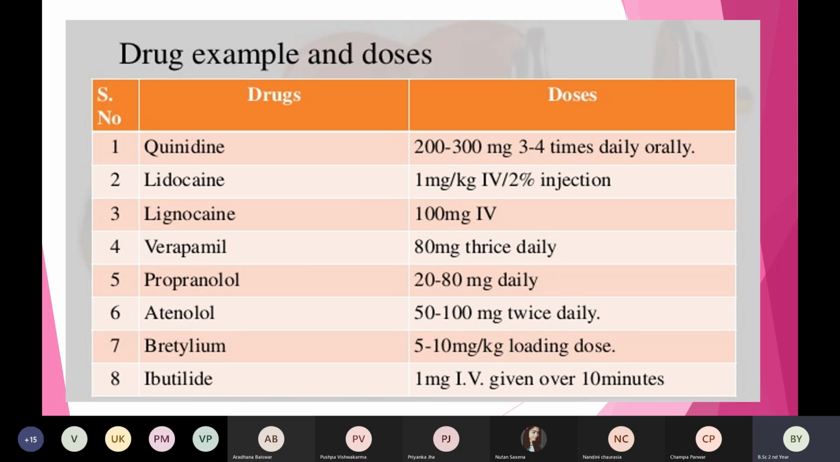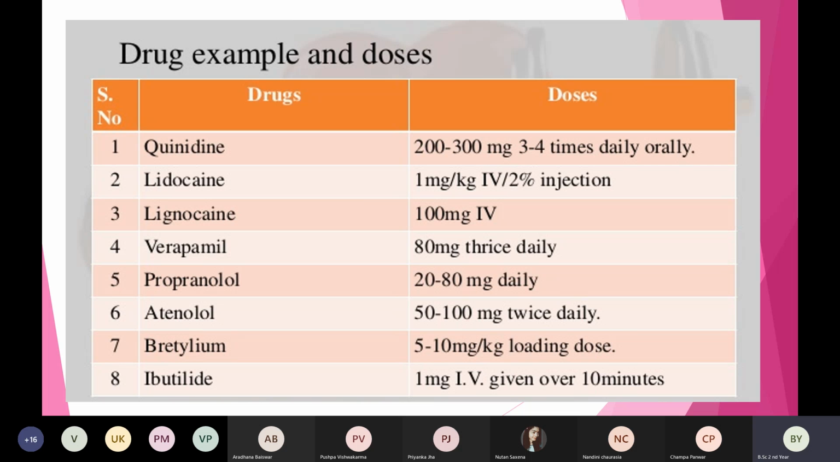Lidocaine is an anti-arrhythmic agent. We can use it in emergency situations. In the emergency crash cart, or the emergency trolley, you will always see lidocaine injection. Then we also have lignocaine, which must be very familiar to you. Lignocaine is also an anesthetic medicine. The dose is 100 mg and we can give it IV.